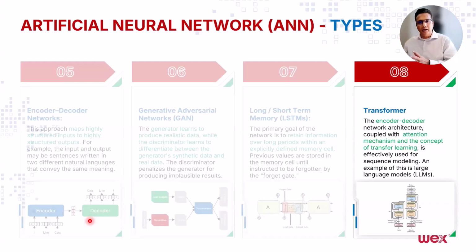I will have a dedicated session on transformer architecture, but transformer is a type of artificial neural network. There are three core concepts in it. One is the encoder-decoder network that we looked at here. Transformer also has an attention mechanism, and the third concept is called transfer learning. Those three concepts I'll explain at length.